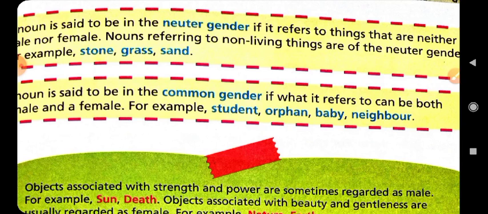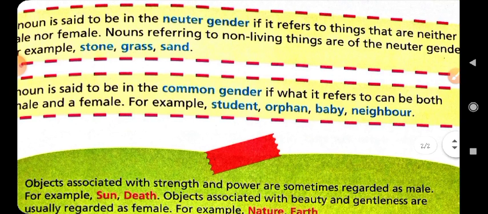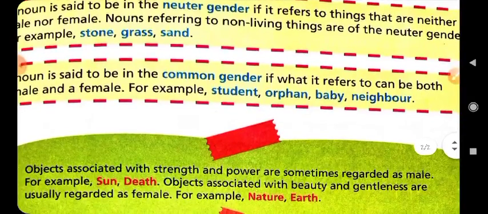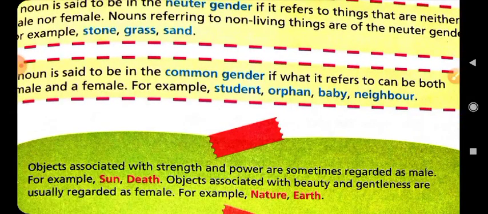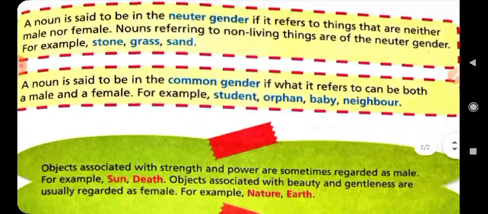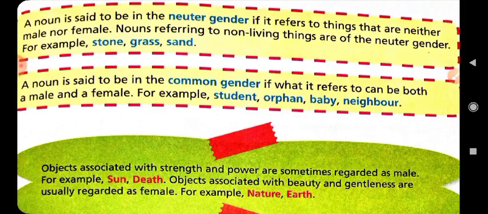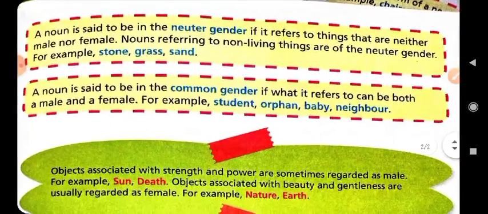Student is a word used for both male and female. Geeta is a female and Rohan is a male, but we can refer to both with only one word, student. We can say Geeta is a student and Rohan is a student. So the word student is the common word used for both Geeta and Rohan, so student will be common gender.